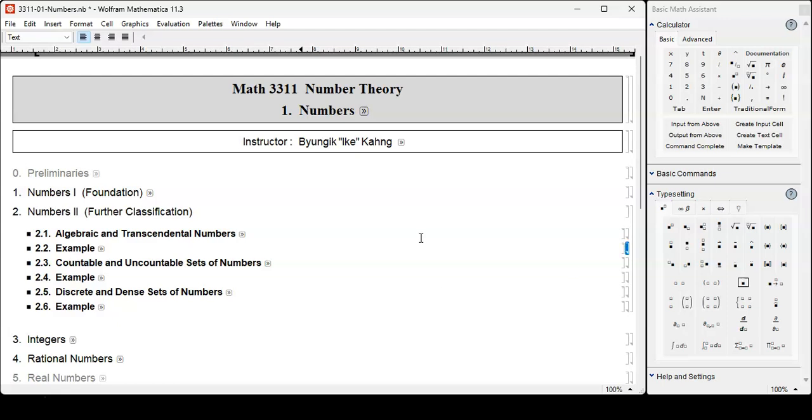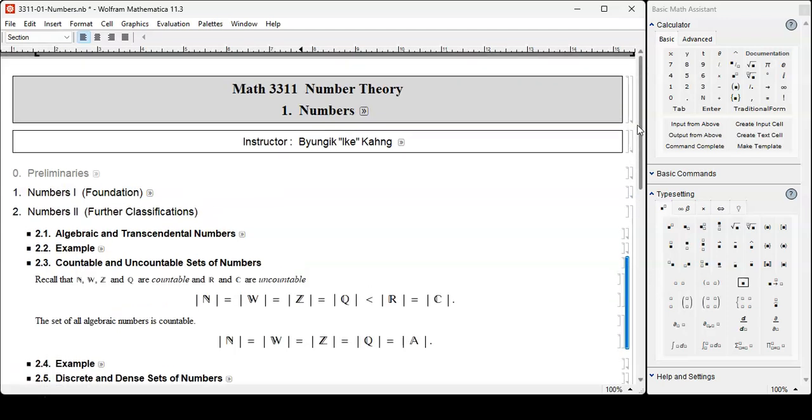Another classification: countable versus uncountable sets of numbers. It is known that N, W, Z, and Q are countable. In other words, they're all infinite sets, but there's a one-to-one correspondence between the set of natural numbers and all these.